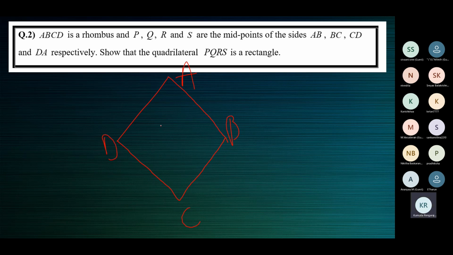PQRS are the midpoints of the sides. So see here, P is the midpoint of AB. Q is the midpoint of BC. R is the midpoint of CD. S is the midpoint of AD. Show that PQRS is a rectangle. So this is PQRS. We must show that this one is a rectangle.